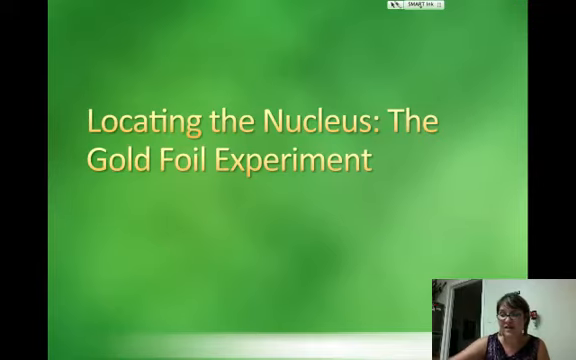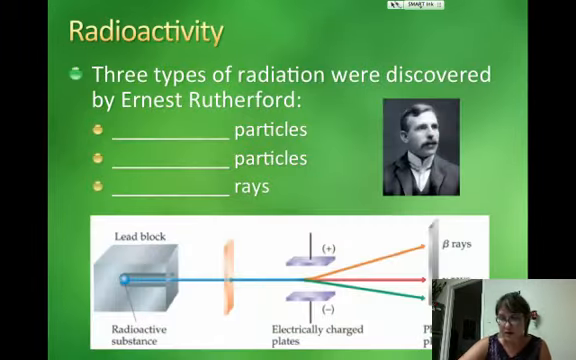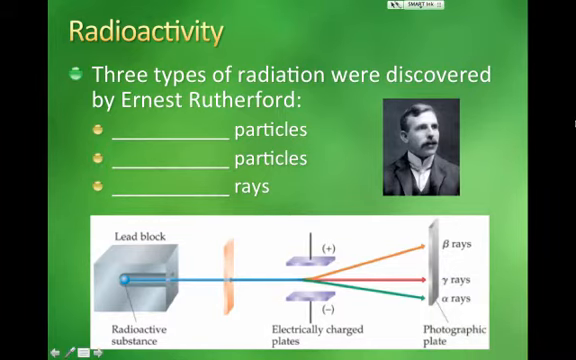Hi, it's Mrs. Mays, and we are going to look at the nucleus today. So we talked earlier about what matter is made of, and Ernest Rutherford came up with some ideas about what atoms are made of because of radioactivity. In his time, radioactivity was just discovered by Henri Becquerel and Marie and Pierre Curie. But he was using three different types of radiation.